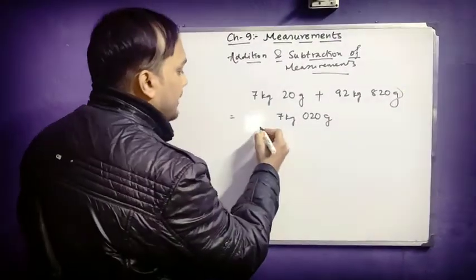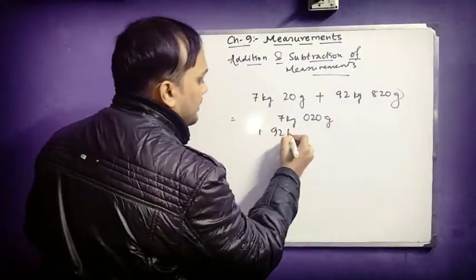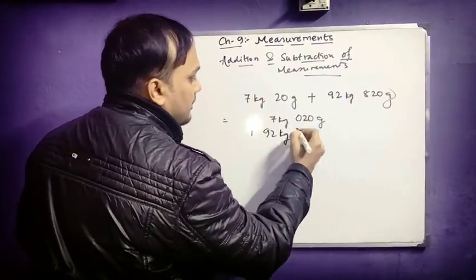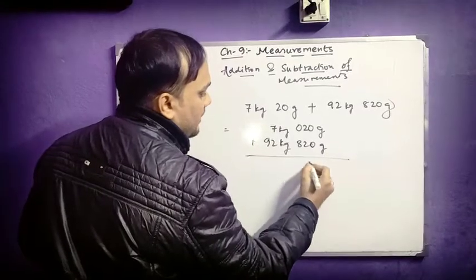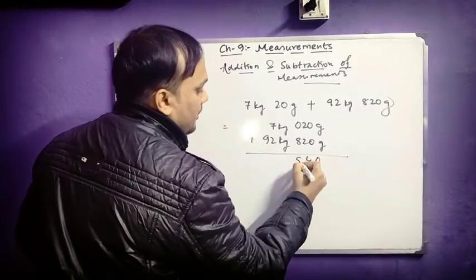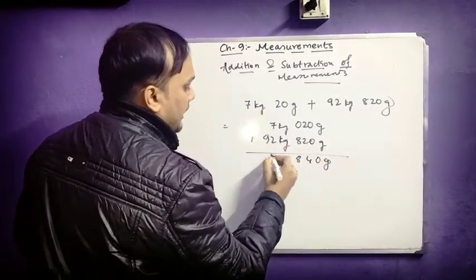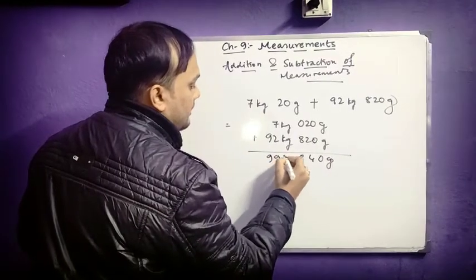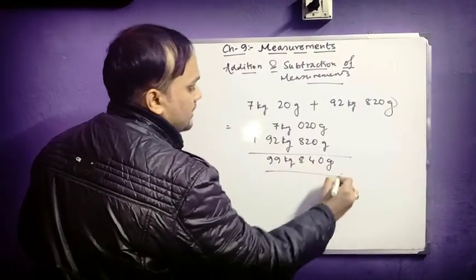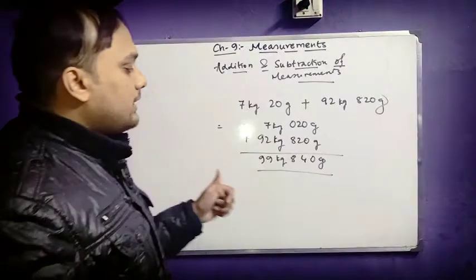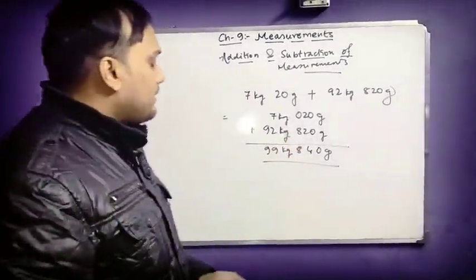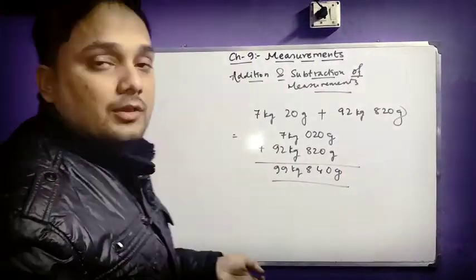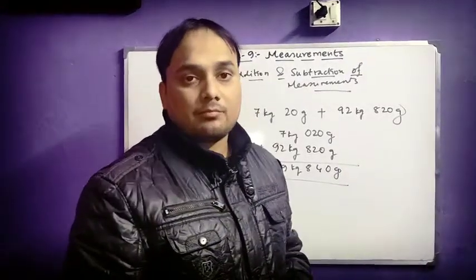And then you write 92 kg and 820 gram, and then you add it. It will be 840 gram, and then it will be 99 kg. So your answer will be 99 kg 840 gram. It's very easy, you can easily do it. Now let us move on to subtraction.